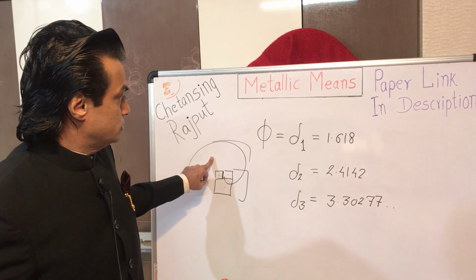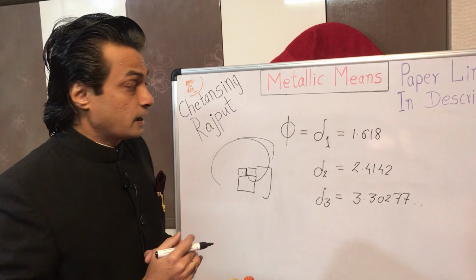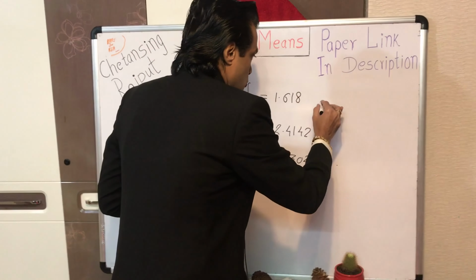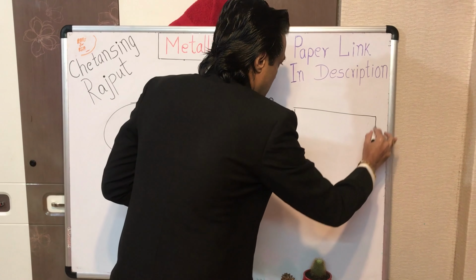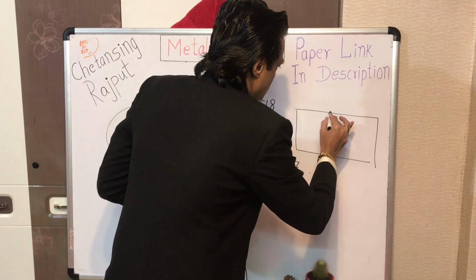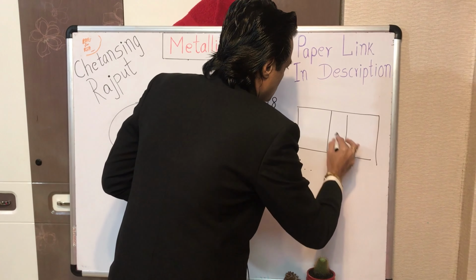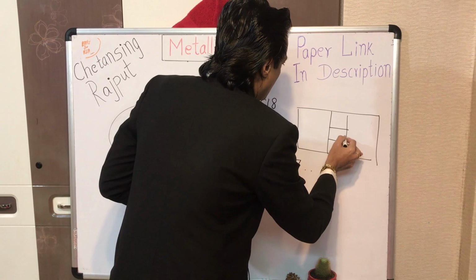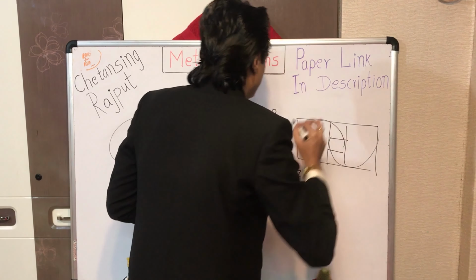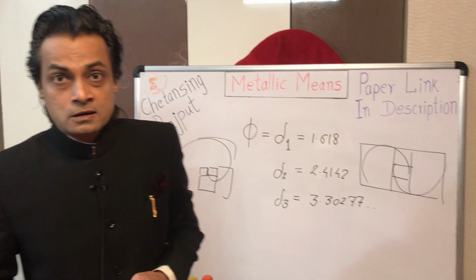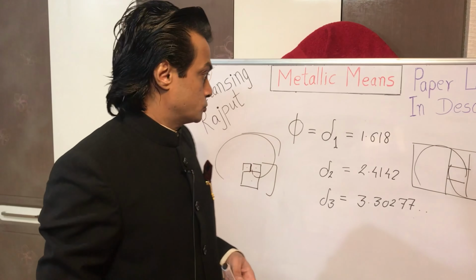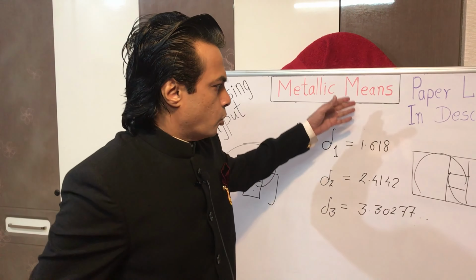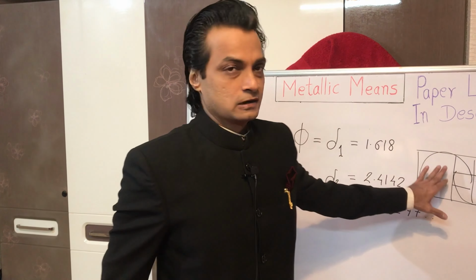Just like the golden ratio spiral, there are typical spirals associated with other metallic ratios, like the silver ratio spiral associated with silver ratio, like this. Bronze ratio spiral corresponding to the bronze ratio, and there is a whole family of such logarithmic spirals.